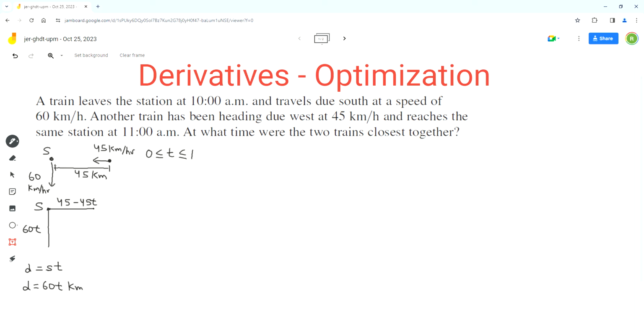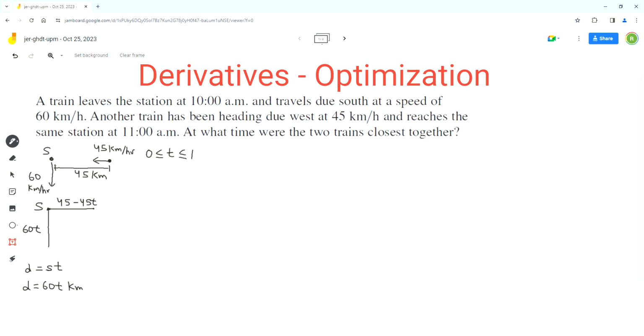There's another important concept we need to understand about this problem. In the case of the first train, since it was moving away from the station, we didn't have to do any subtraction. But the second train was already some distance away from station S and moving towards it.